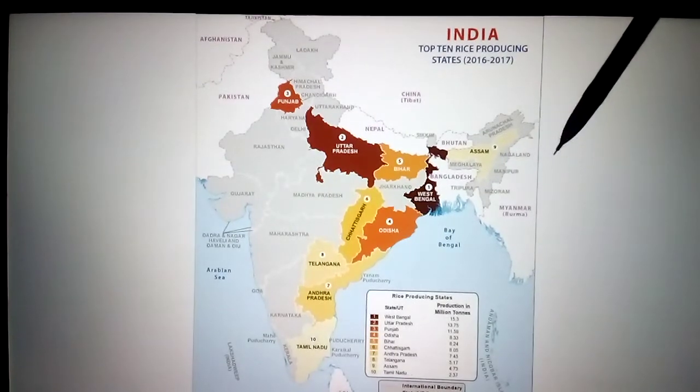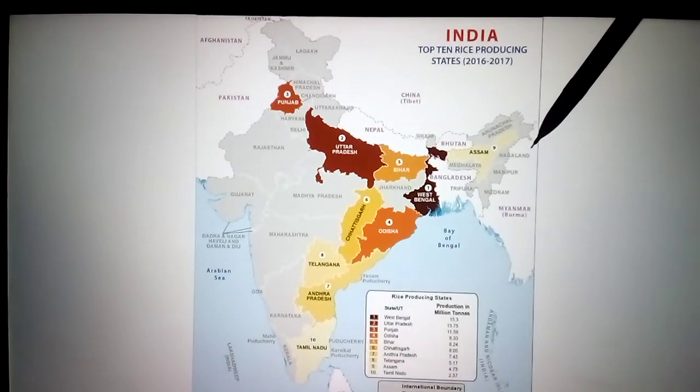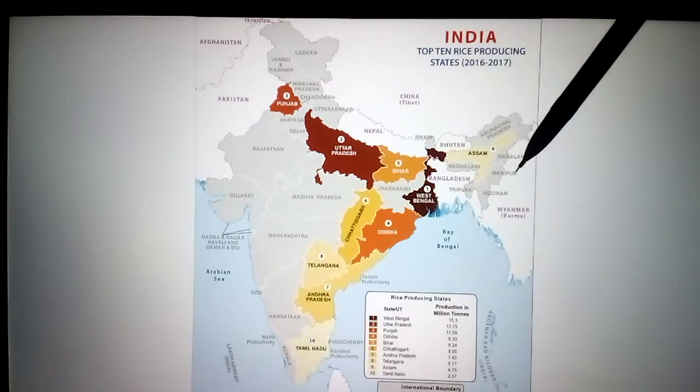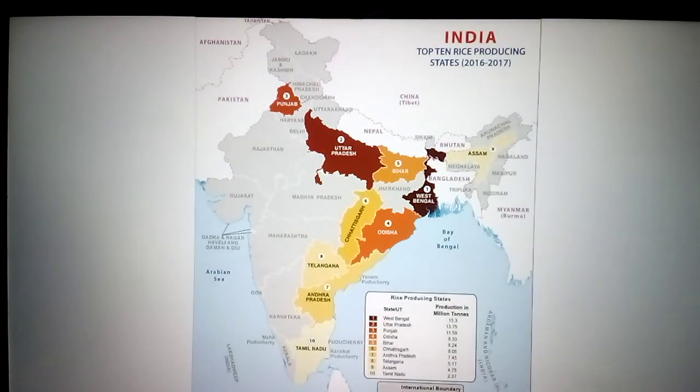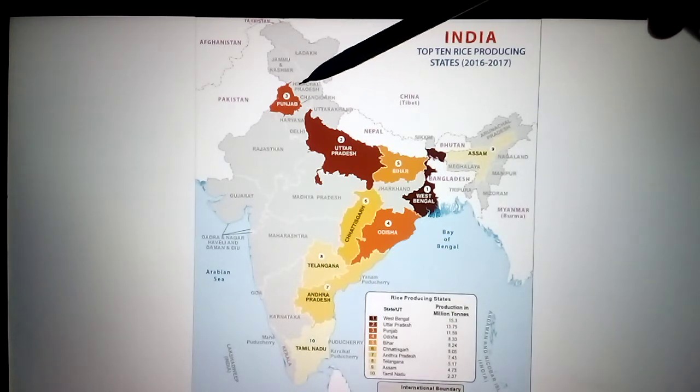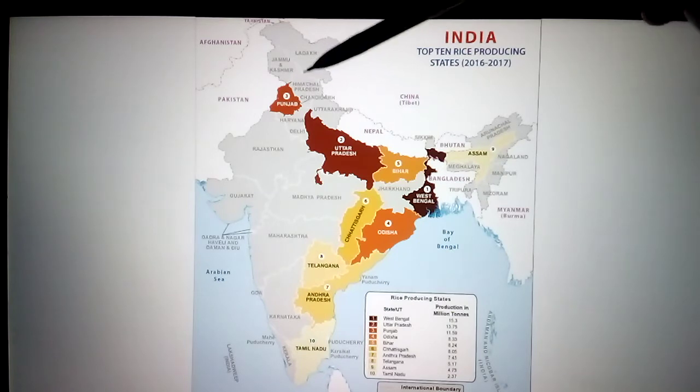Now see the major producing states in India. Rice is majorly produced in all these states. Punjab, through irrigation facilities. Actually the rainfall is not that much, but here rivers are there, the tributaries of the Indus river. Punjab means five rivers in Hindi. So here five rivers are there. That's why rice cultivation is more.